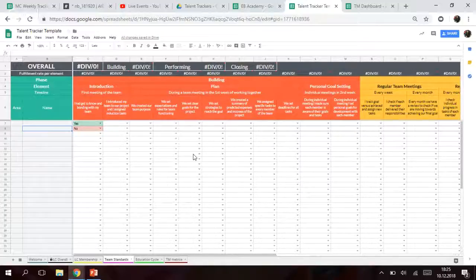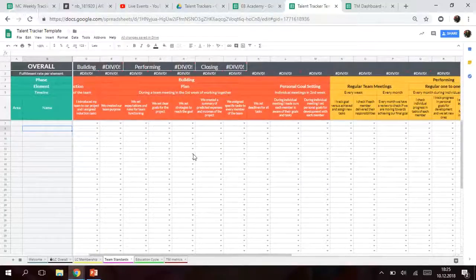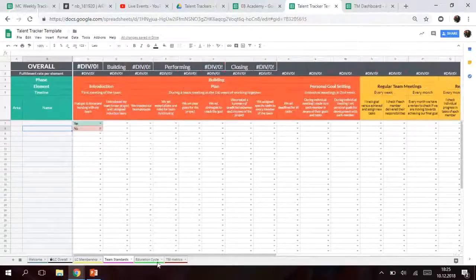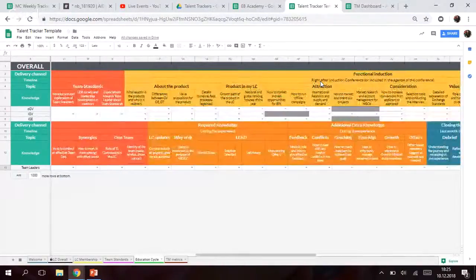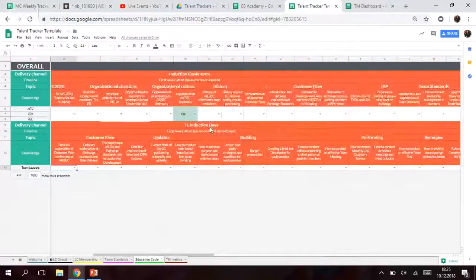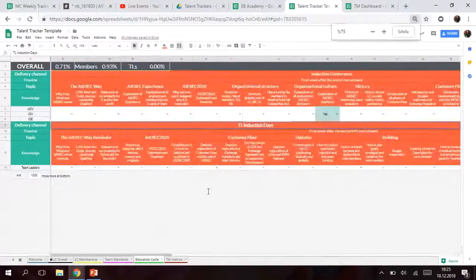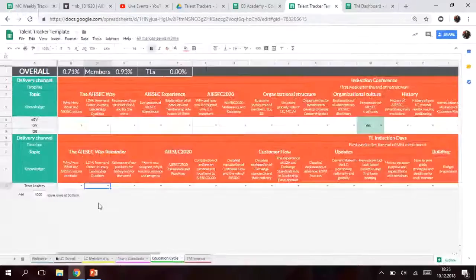And yes, this is the team standards part. And here is the education cycle part. This is again in a different way. Here is the team members part, and the second one is the team leader part. How can you fill this part?